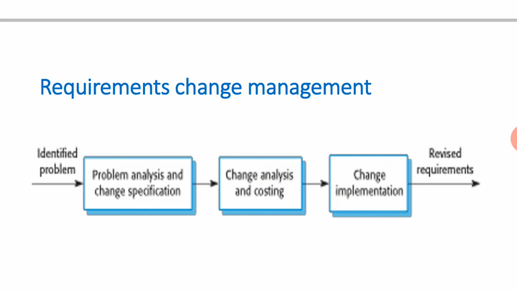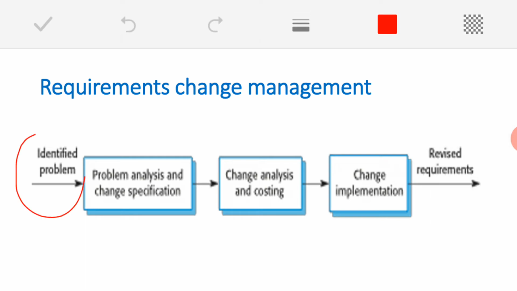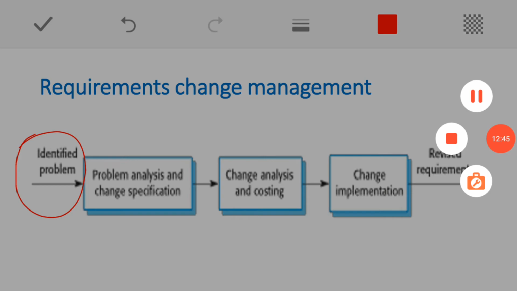So how the requirement change management will take place here. Initially there will be an identified problem because of which we need to change the requirement. Because if you want to change the requirement, then there should be some reason, some problem because of which we need to change our requirement.